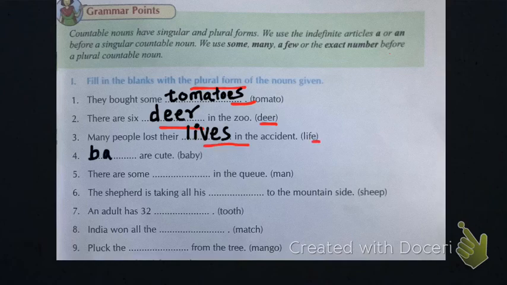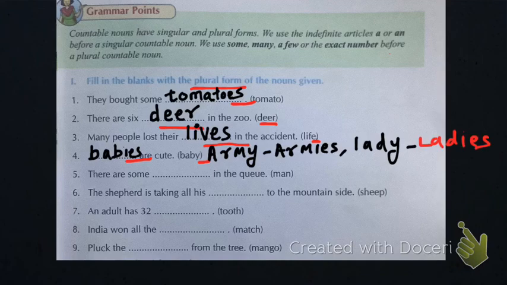Now baby will become babies. What we have done is we have removed y and added ies. Here army, for example, will become armies. For example, lady will become ladies. Students, now there are some men in the queue. So we have removed a and we have added e, which is the plural form of man. Men and man.